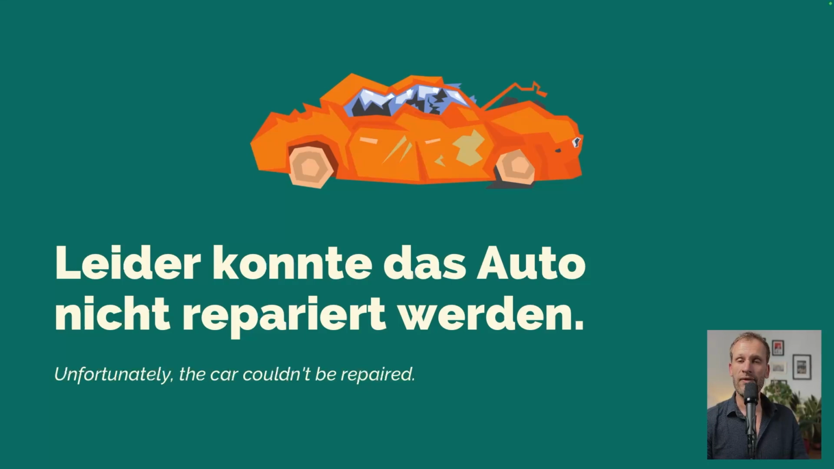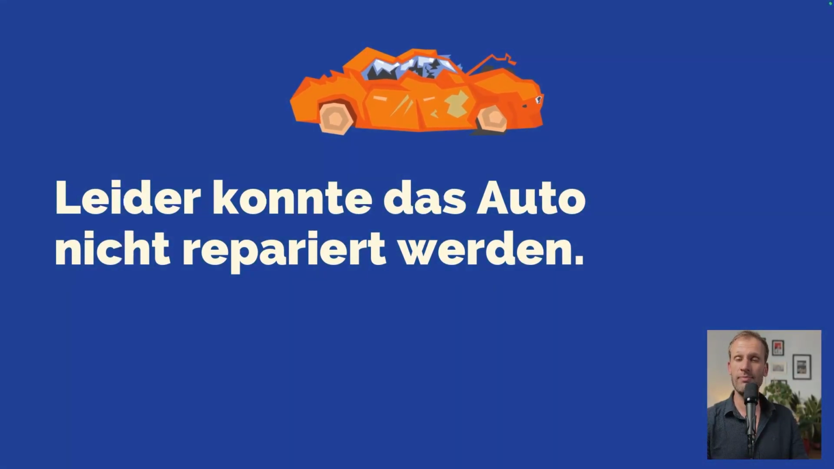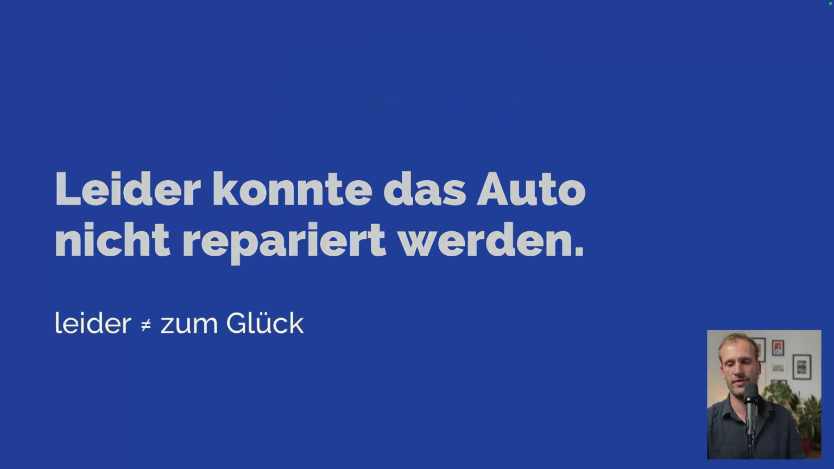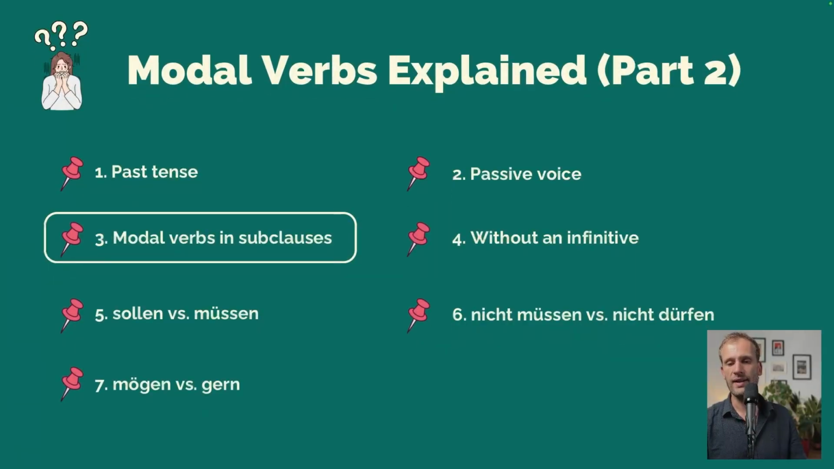So leider, a very important adverb, unfortunately. Do you know the opposite for positive things, for good things that I hope happen a lot in your life? That would be zum Glück. Leider, unfortunately, zum Glück, fortunately. Zum Glück or also glücklicherweise. These are synonyms. Okay, next item would be modal verbs in subclauses.